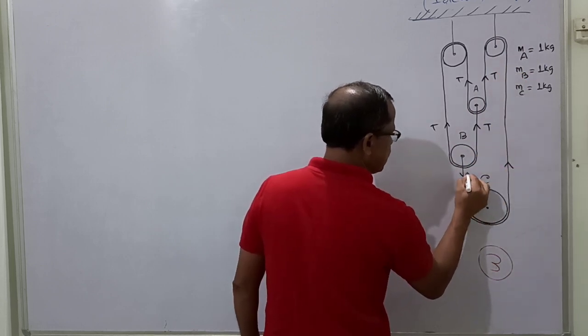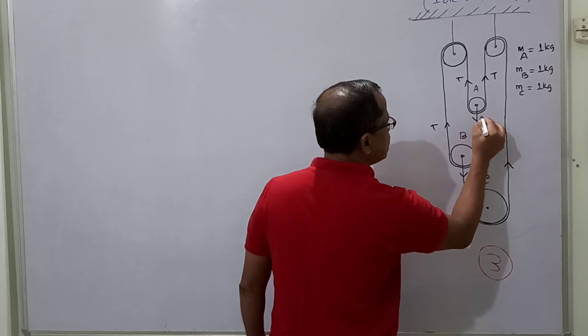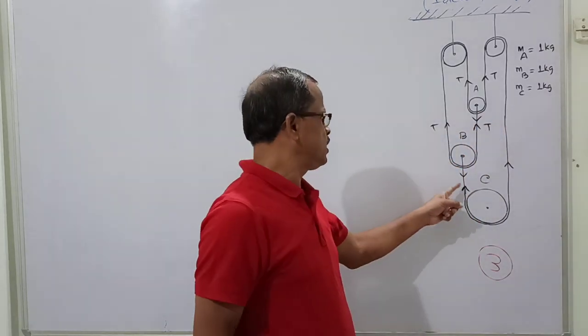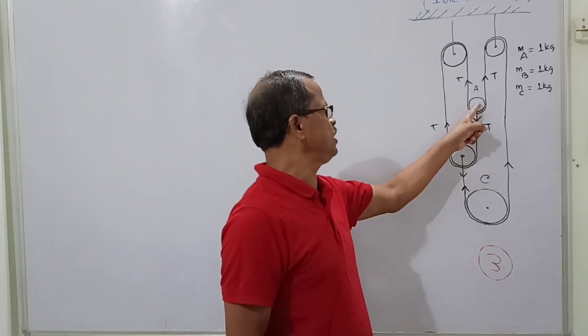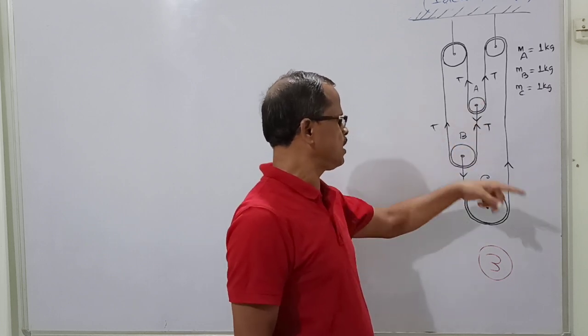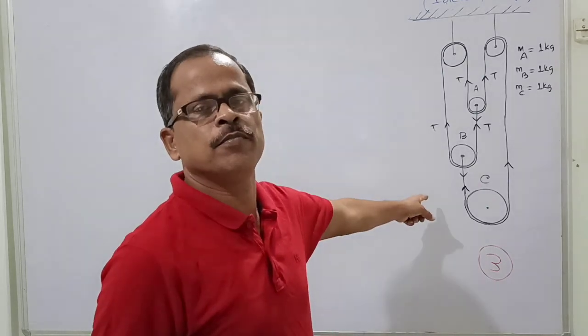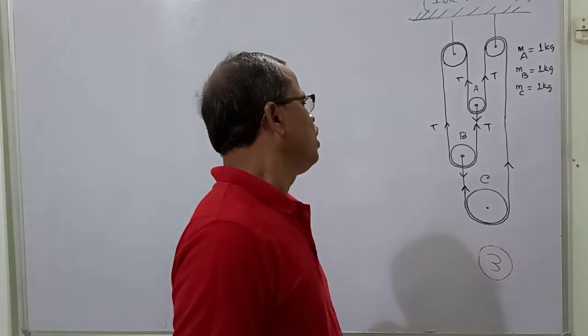So here also the tension is this one, and here also the tension is this one, because this string connects this body as well as pulley B. This string connects this body as well as this. So the tensions are all internal forces. This is problem number 3, so we are going to solve this one.